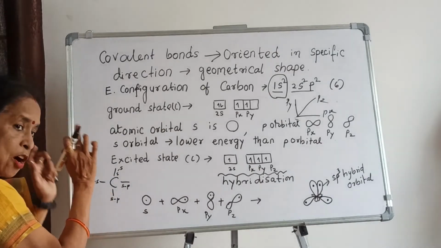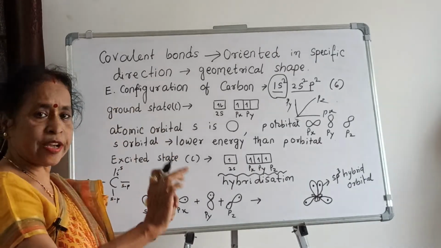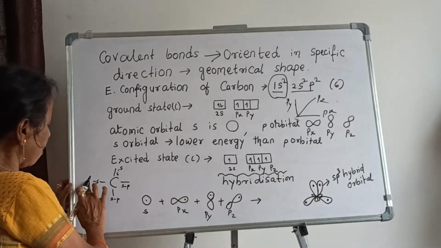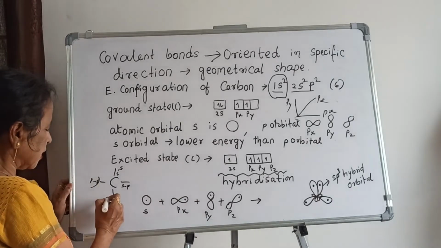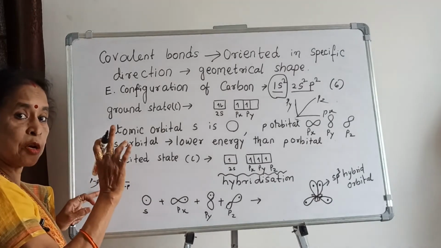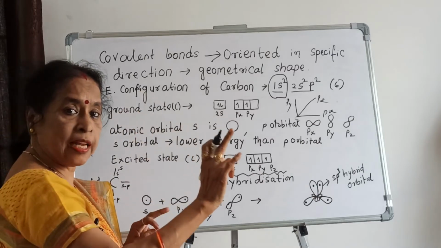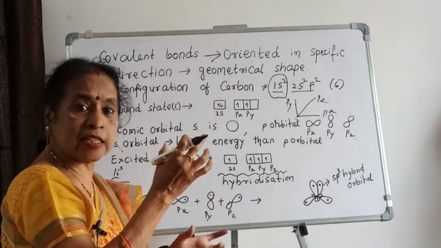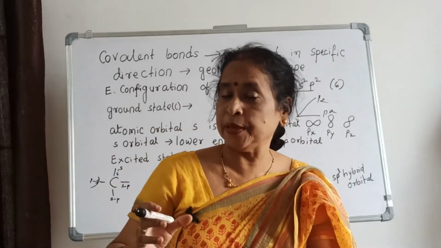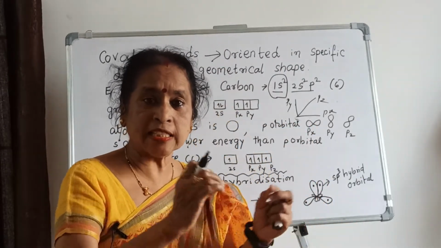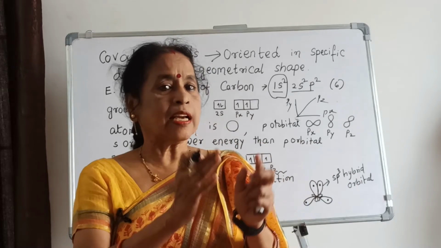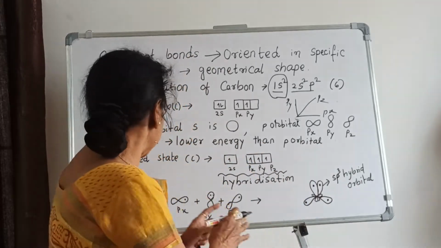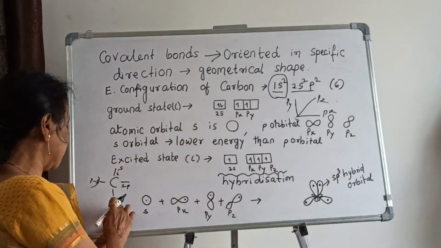Now according to science, according to chemistry, these bonds are equivalent in energy and equivalent in length, but here it is different because s has lower energy than p. So when s-s overlapping takes place, it has lower energy than s-p, s-p, s-p.